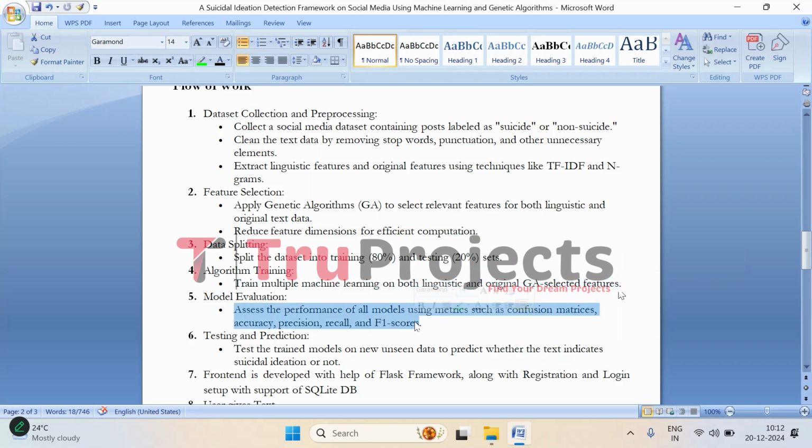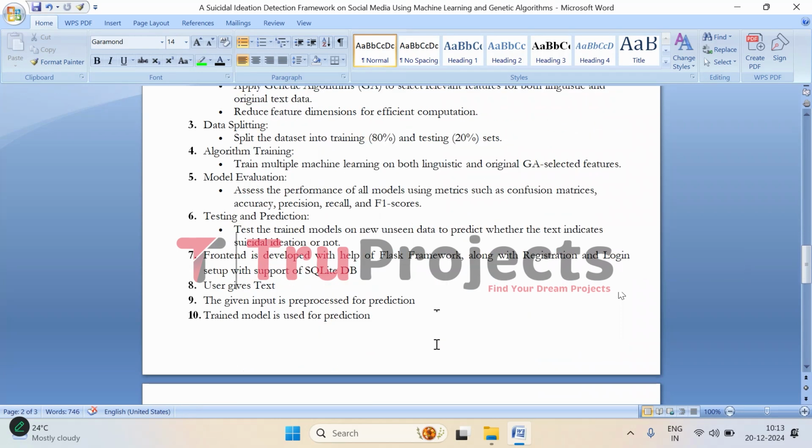Then comes the model evaluation. Once the models are trained, we evaluate their performance. This step involves using various metrics like confusion matrix, accuracy, precision, recall, and F1 score to measure how well each model is identifying the suicidal ideation.